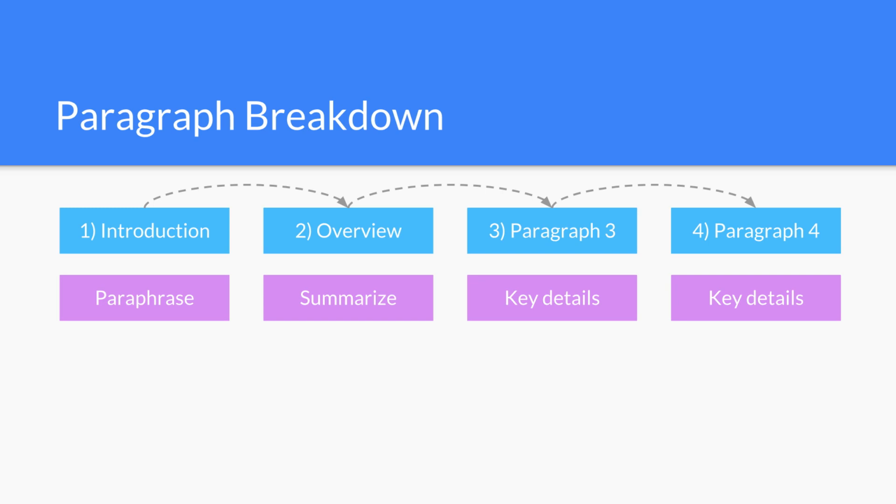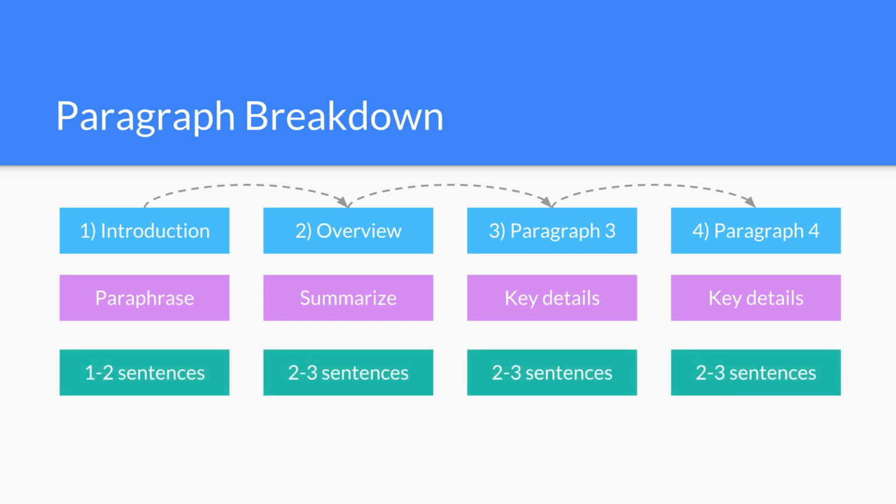We'll cover all of this in much more detail later down the road. This is just a brief overview of what the paragraphs are about. Let's now take a look at how many sentences to write for each of these paragraphs. For the introduction paragraph, you only have to write 1 to 2 sentences. And then for the remaining paragraphs, you have to write 2 to 3 sentences per remaining paragraph.